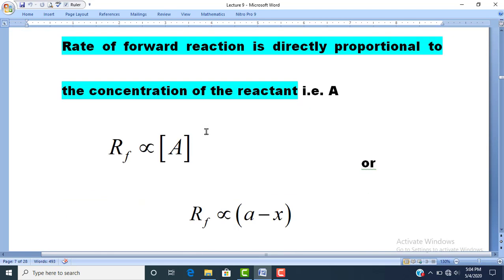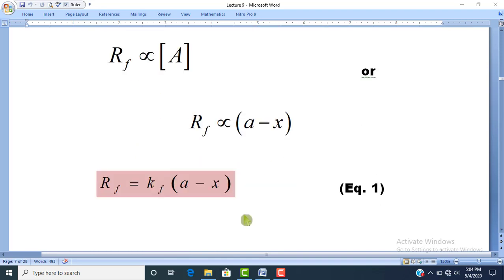If we have the rate of forward reaction, then it will be directly proportional to the concentration of A. Since the concentration of A is a minus x, so Rf is directly proportional to a minus x. If we remove this proportionality, we have the equation Rf is equal to Kf into a minus x. In this equation number 1, Rf is the rate of the forward reaction, Kf is the rate constant for the forward reaction, and a minus x is the concentration of reactant A after time t second.